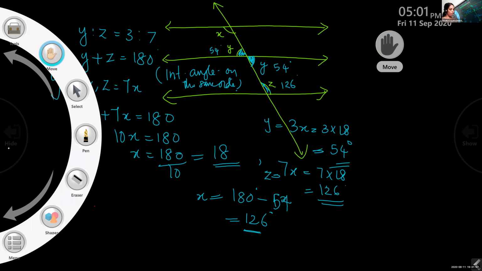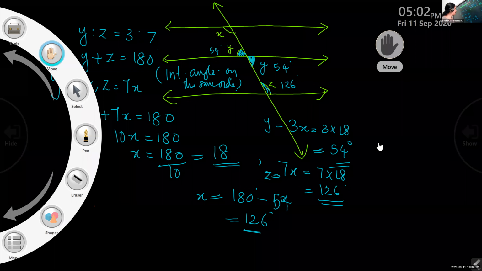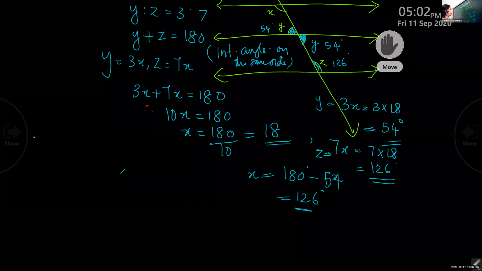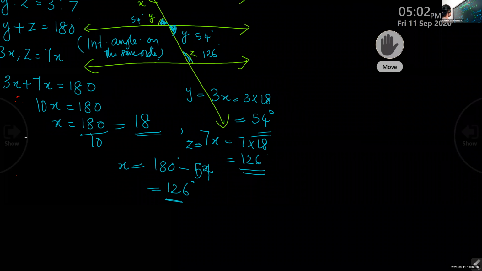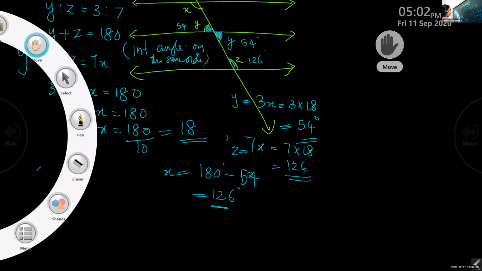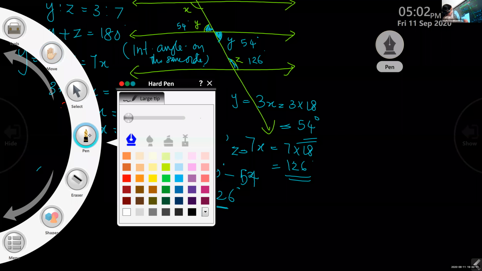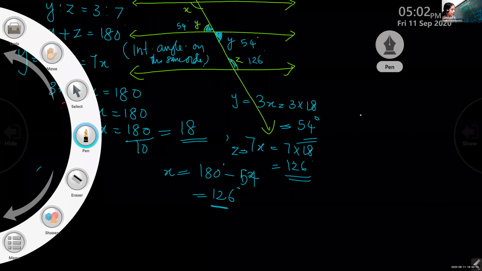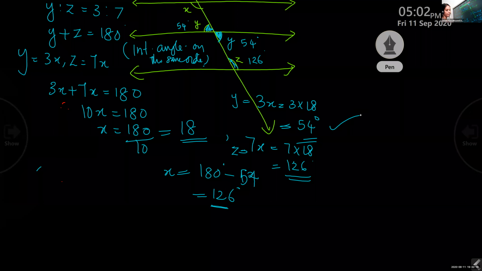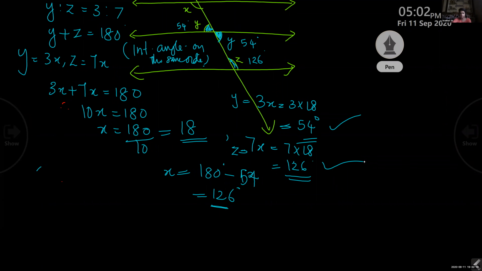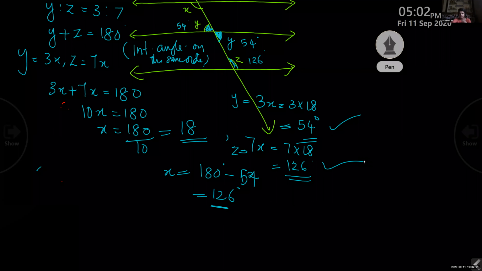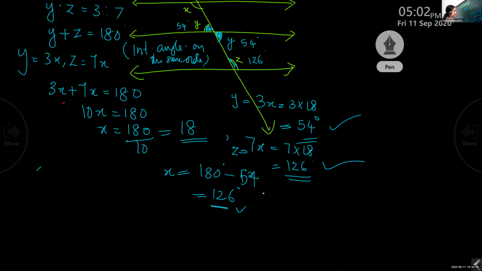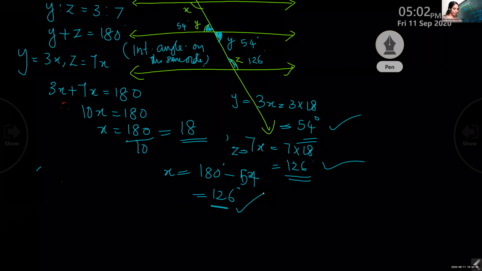Okay. Y is 54. Check your answer, children. Y is 54. Is it correct? You got the same answer, right? Yes, ma'am. Z equal to 126. Yes, ma'am. X equal to 126. Yes, ma'am. Okay, children.